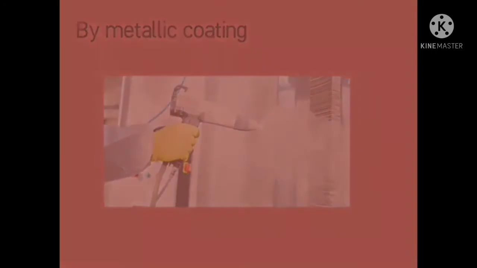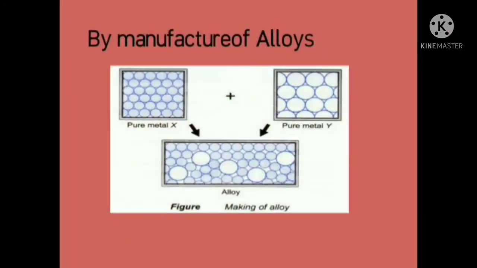Then, the next is manufacture of alloys. Alloys are a mixture of 2 or 3 metals. As we know, gold is not used on its own for making ornaments or jewelries because gold is soft and it is not possible to give it a defined shape. That's why we mix copper and silver with gold to make it tough so that we can use gold for making jewelries. If we talk about iron, iron is a highly reactive metal.